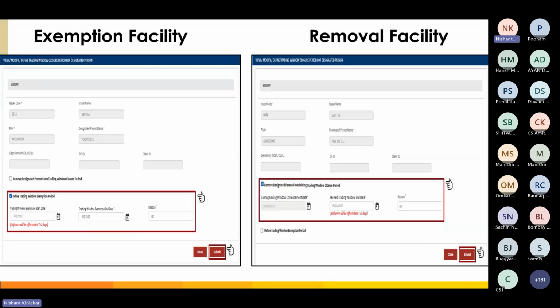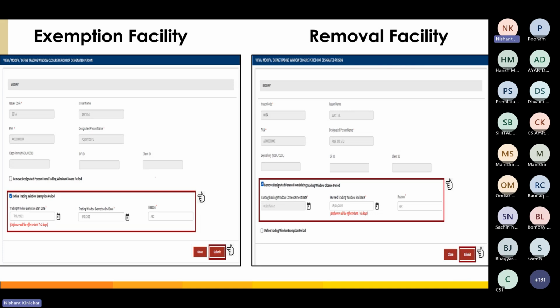We have also provided an exemption facility and a removal facility. For exemption, you can provide a pre-approved transaction or specific reasons only, as per your compliance requirements. For removal, please note, if someone is no longer a designated person and you are deleting them from your SGD records, you have to make sure they are also deleted from the ongoing trading window closure period. For both the exemption and removal facilities, you will need to provide a valid reason in line with your compliance requirements.